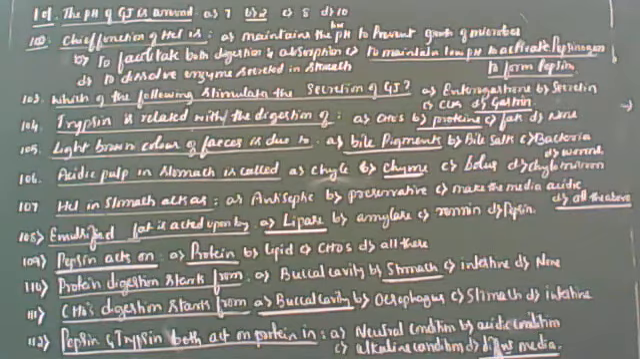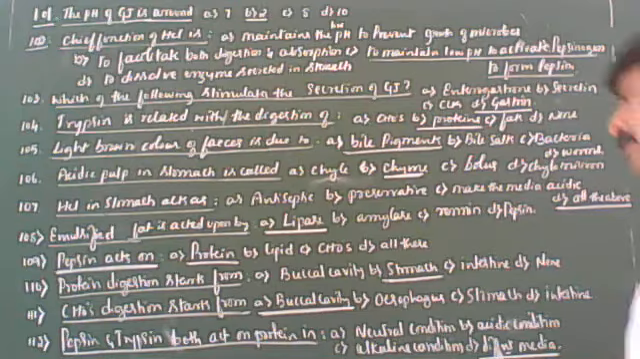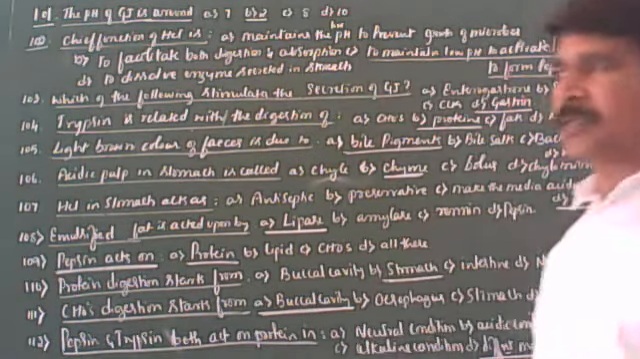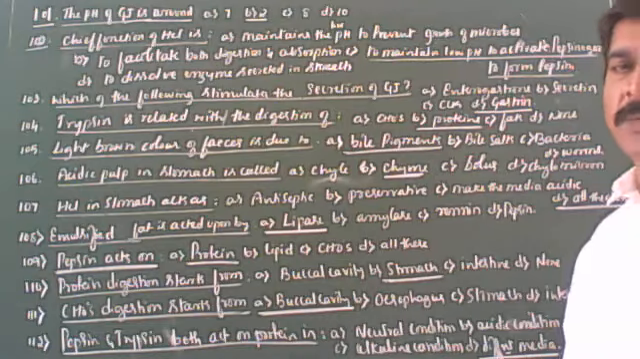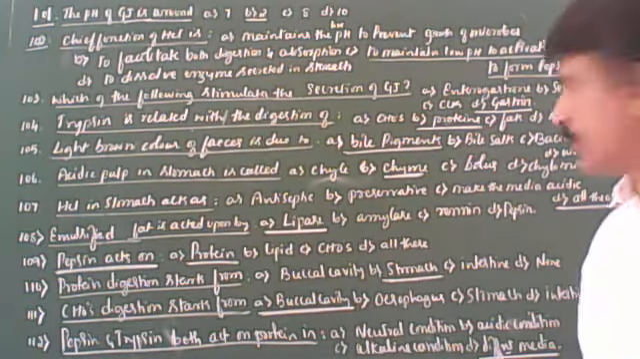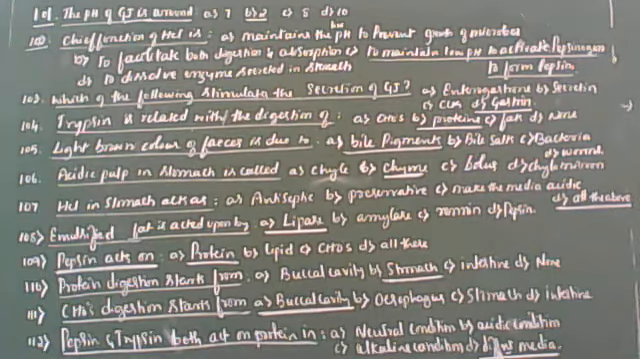Then pepsin acts on proteins. Protein digestion starts from the stomach. Carbohydrate digestion starts from the buccal cavity. Pepsin and trypsin both act on proteins in different media. Pepsin acts on acidic medium, then trypsin acts on alkaline medium. I think these questions are clear for you. Okay, so next we'll go for another question.